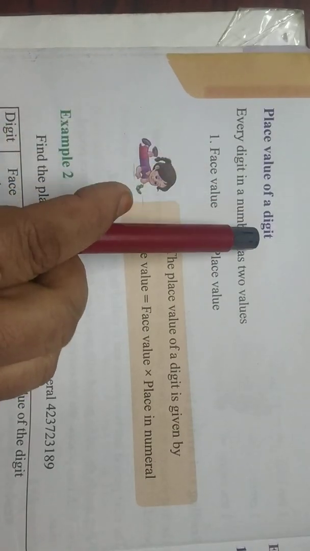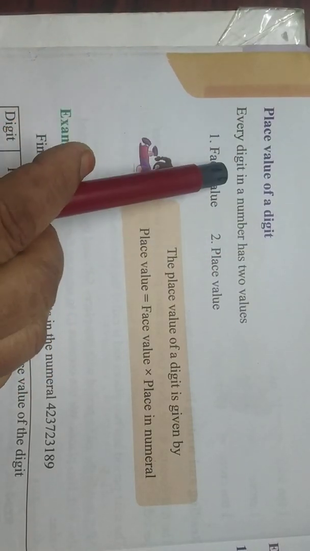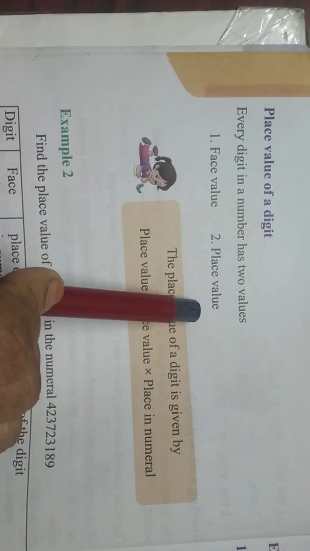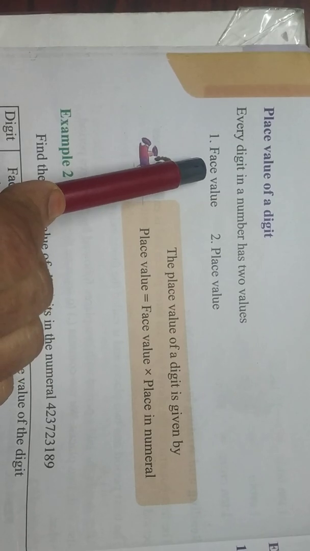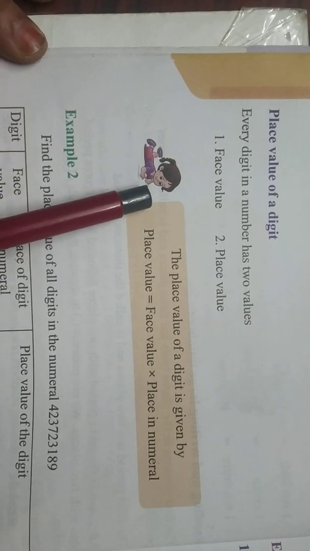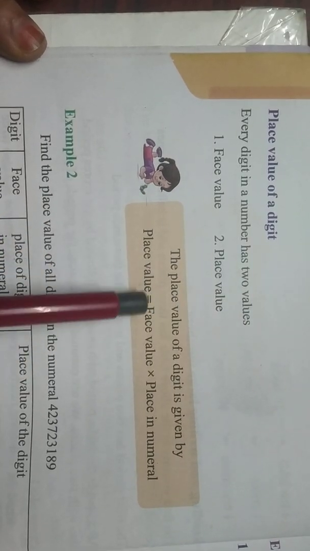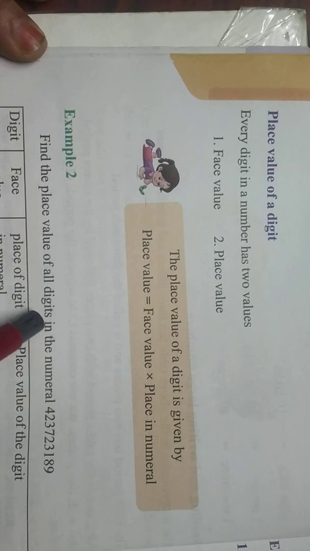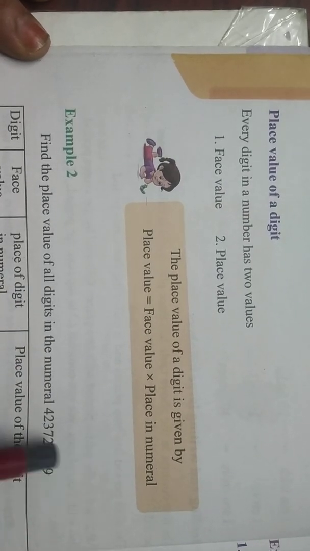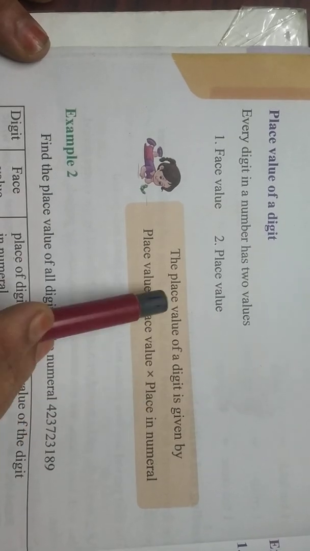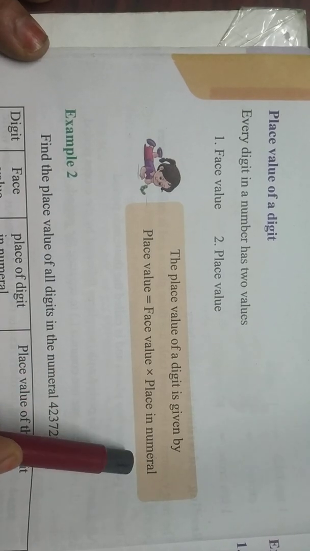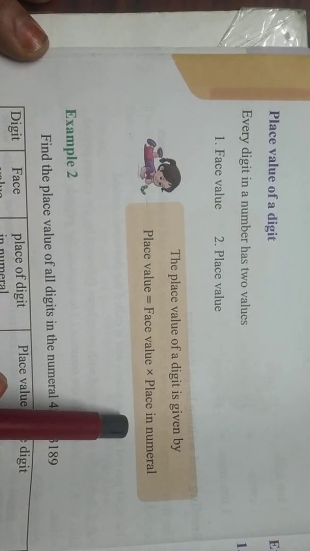Now, place value of a digit. Every digit in a number has two values, face value and place value. Face value means the digit's own value, and place value means the place in which the digit is. That value is the place value. Now place value means face value in the place in the numeral, means in which place.